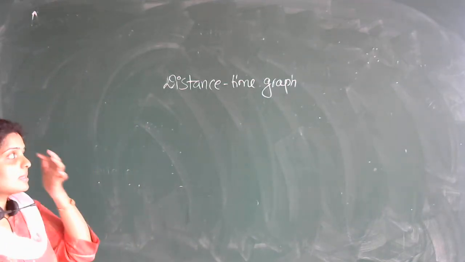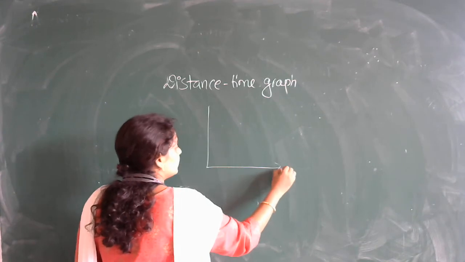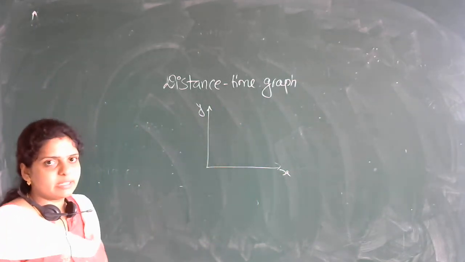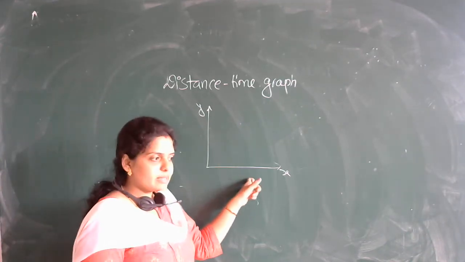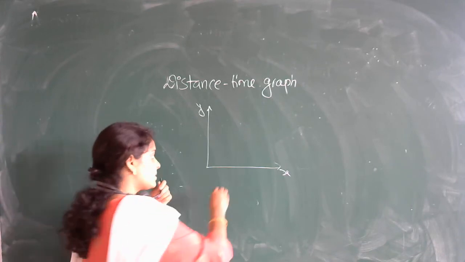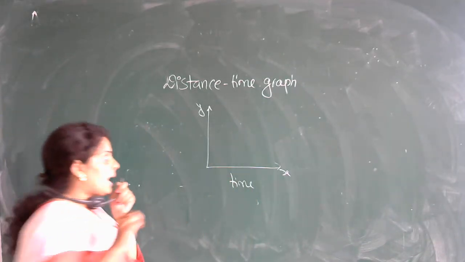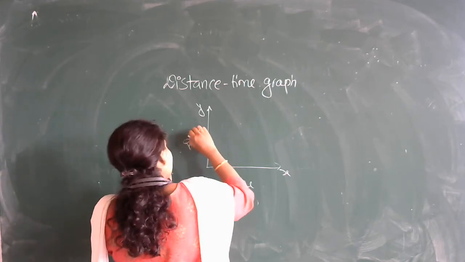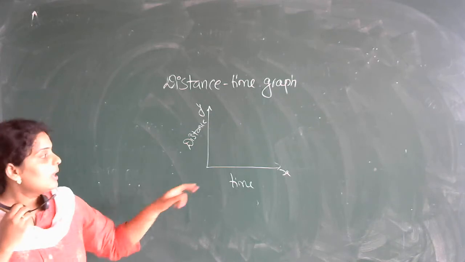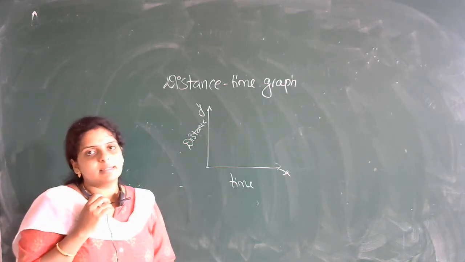So what is a distance time graph here? So this is the x-axis, this is the y-axis. Already you have studied this in your school. Along the x-axis we always take time, and along the y-axis we consider distance, because we are studying the distance time graph. Therefore, along the x-axis I am taking time and along the y-axis I am taking distance covered by the body.